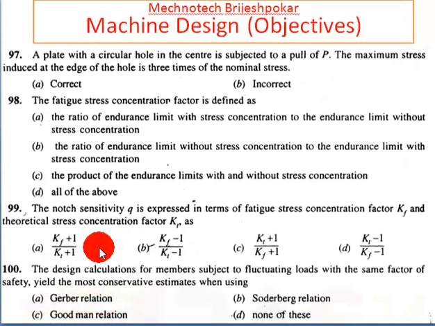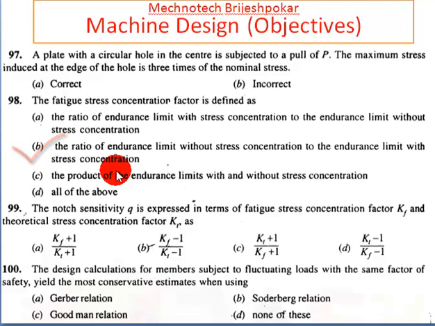Then 97, a plate with the circular hole. Now instead of elliptical we consider a circular hole in the center subjected to pull P, and the maximum stress induced at the edge of hole is 3 times the nominal stress. So the answer is correct, right? Now question 98, the fatigue stress concentration factor is defined as, the answer is B, it is the ratio of endurance limit without stress concentration to the endurance limit with stress concentration.